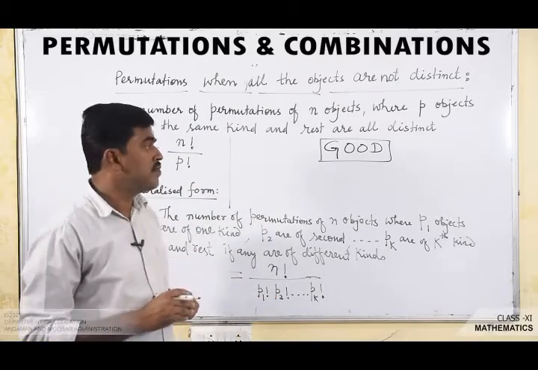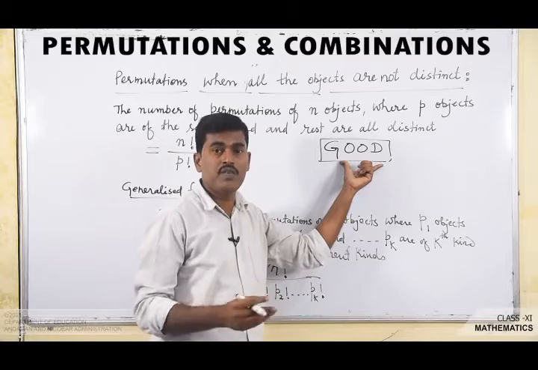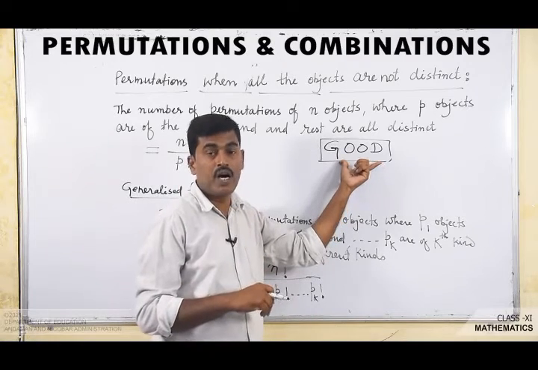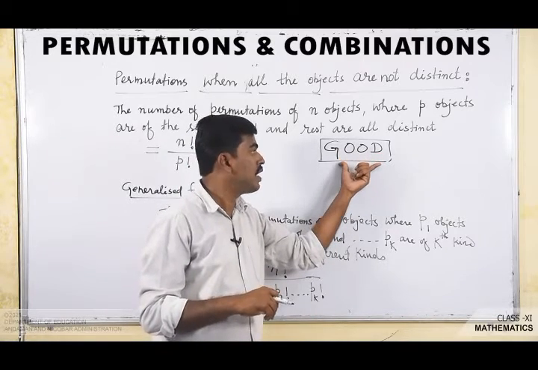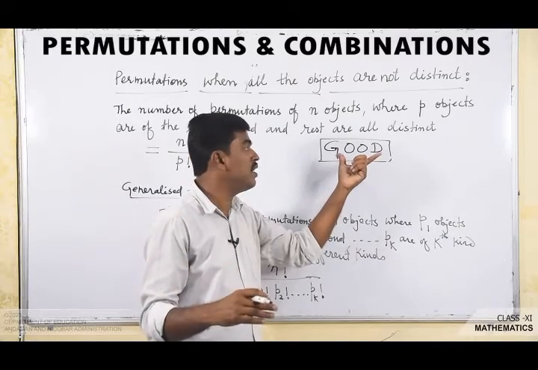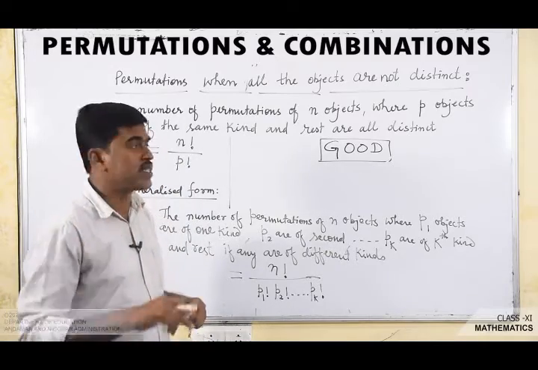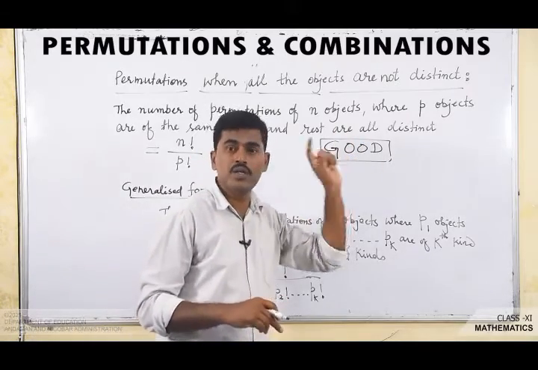So the question is, in how many different ways can we arrange the letters of the word good? That means we have to find the number of permutations of the letters of the word good.